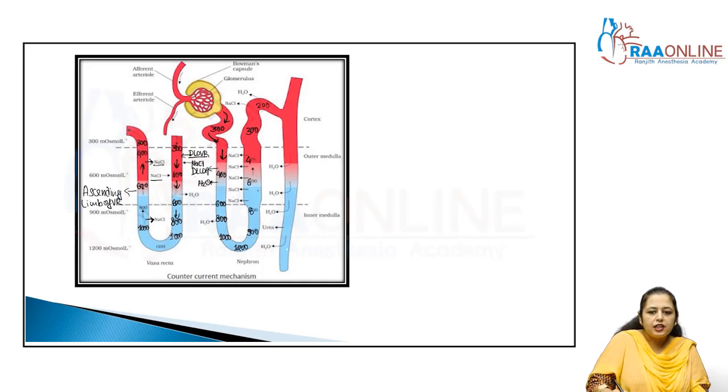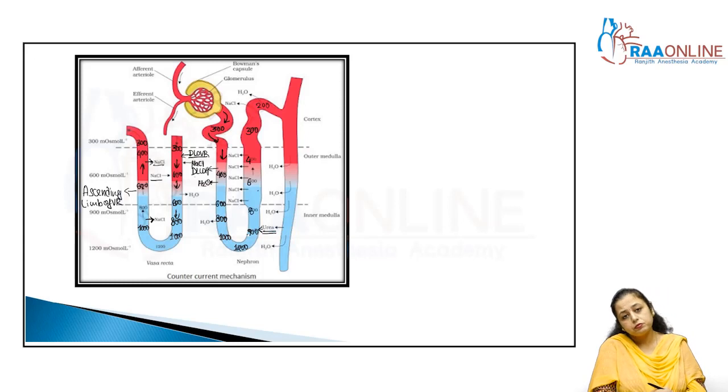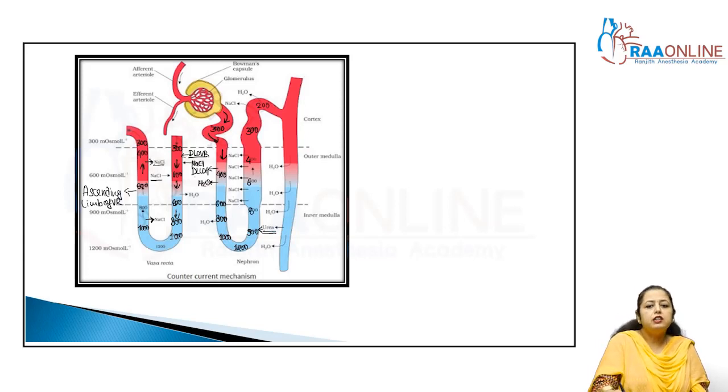Even in the collecting duct, a small amount of urea enters through the collecting duct into the interstitial space, and through the interstitial space it enters the ascending limb of the loop of Henle. Clear? So in that manner the counter current mechanism maintains the concentration of the urine, right?